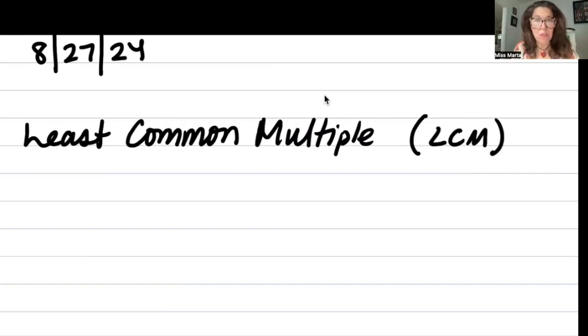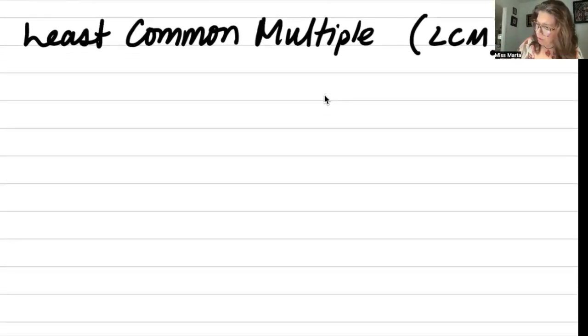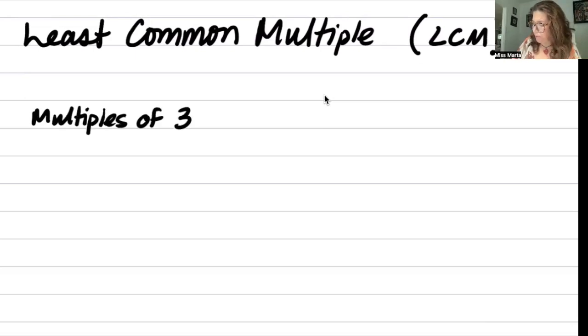The best way to explain what the least common multiple is, is to write up an example for you. So let's talk about the multiples of 3. 3 times 1 is 3. 3 times 2 is 6. 3 times 3 is 9.